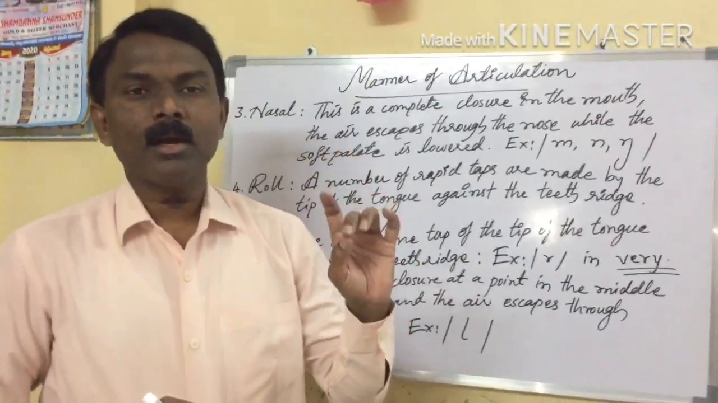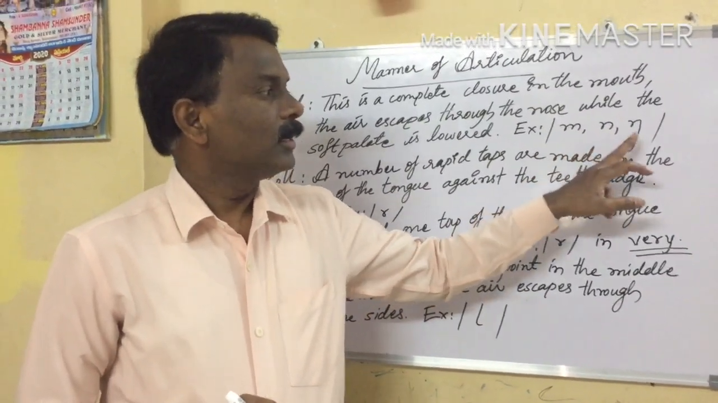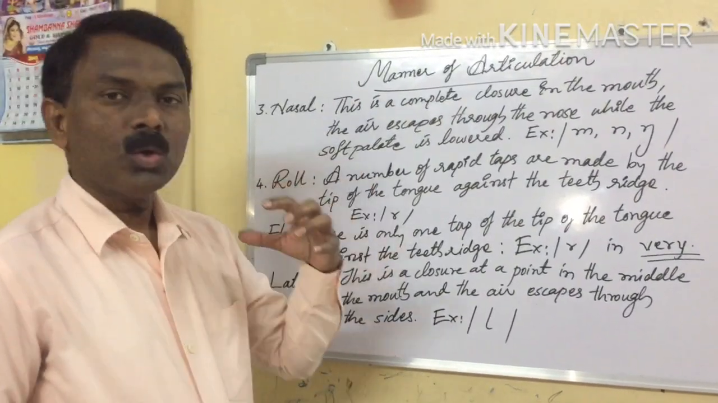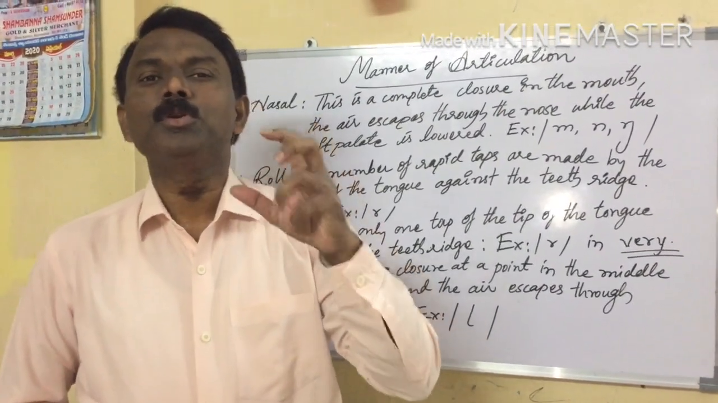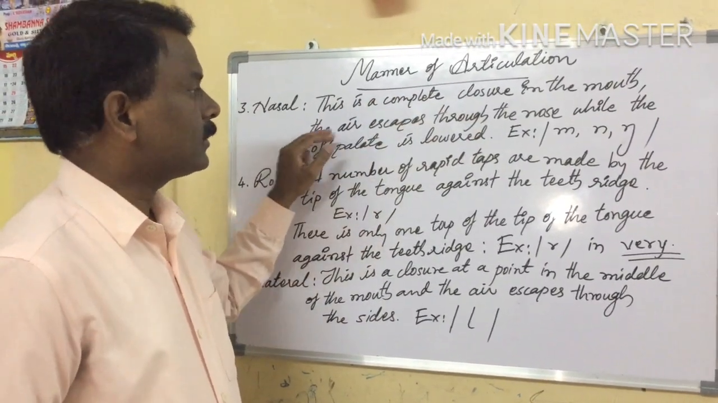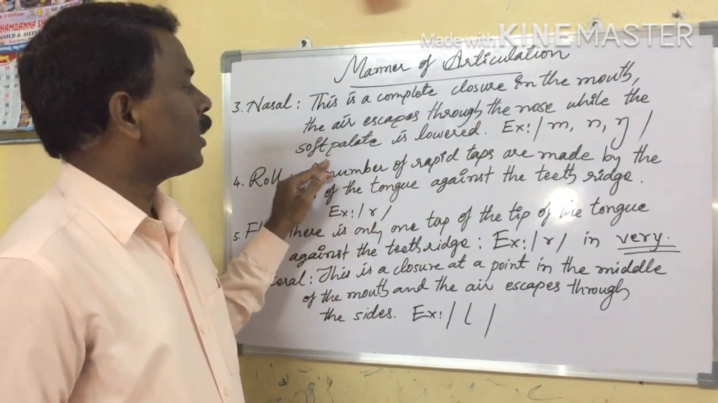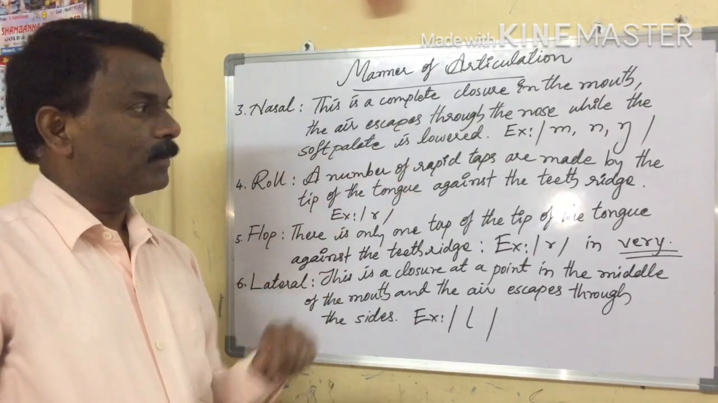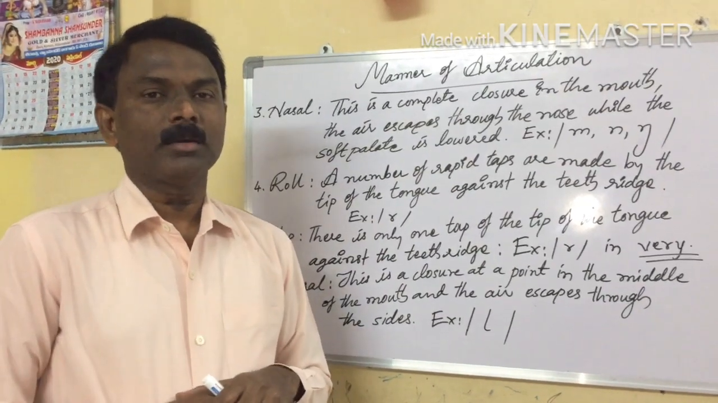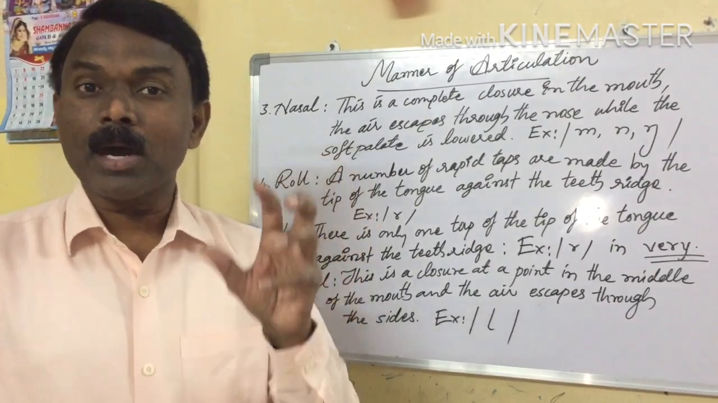Ma, na, ng, only through the nose. Let us see how these three sounds are produced. There is a complete closure in the mouth. The air escapes through the nose while the soft palate is lowered. While producing these sounds, for example, ma, what is going on while producing the ma sound?